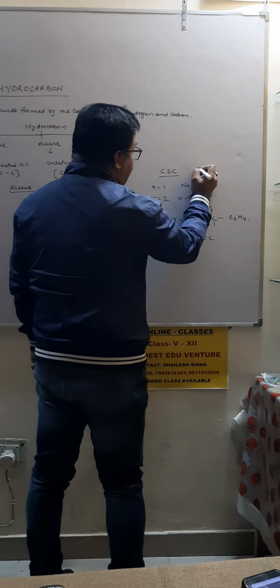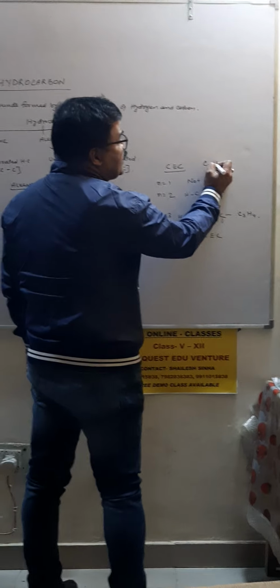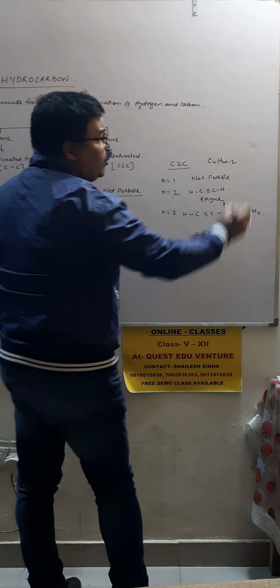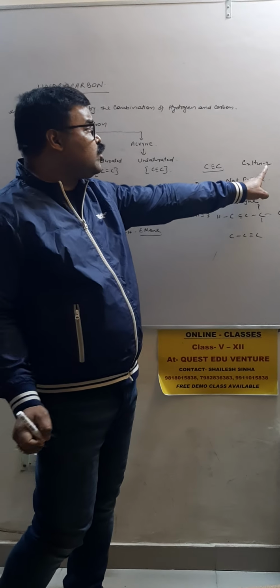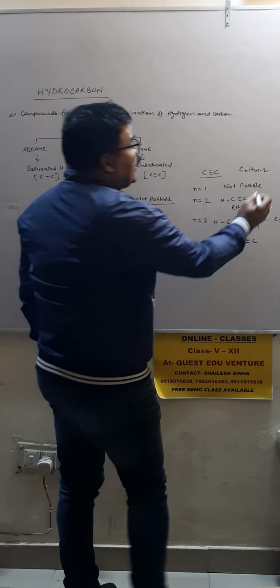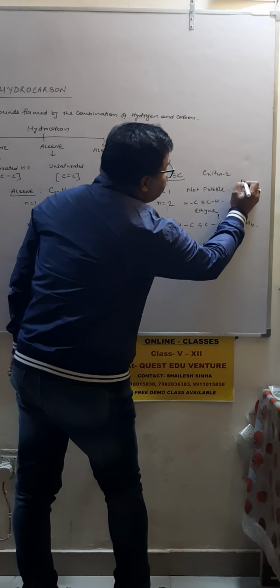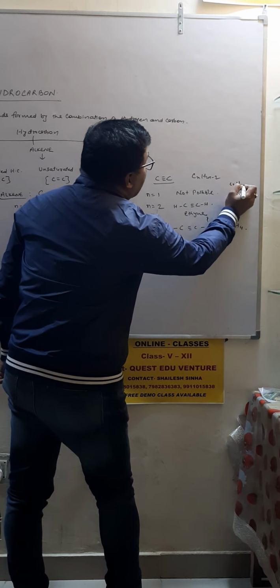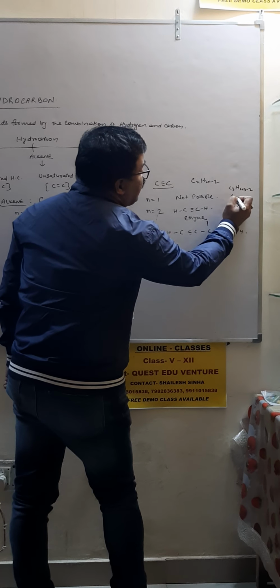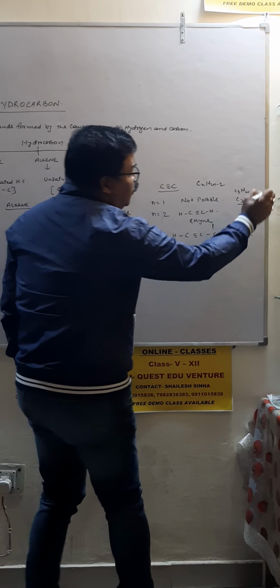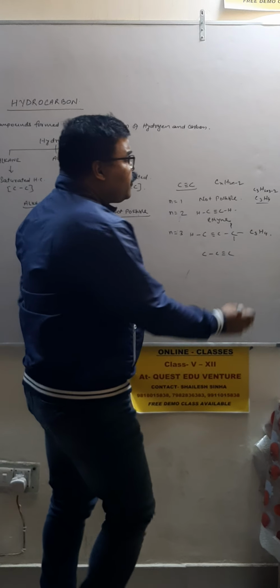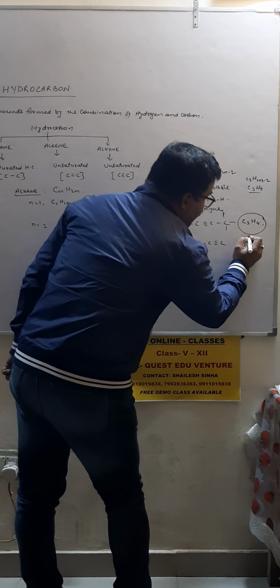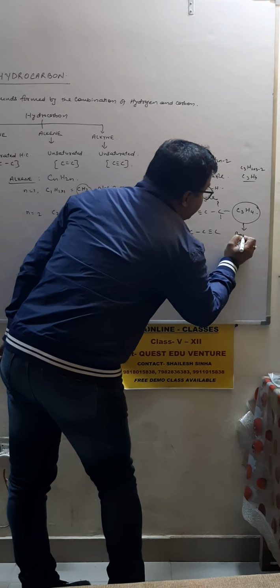The general formula is CnH2n minus 2. CnH2n minus 2. That is C3H2 into 3 minus 2. That is C3H4. This is the molecular formula of propyne. Compound name is propyne.